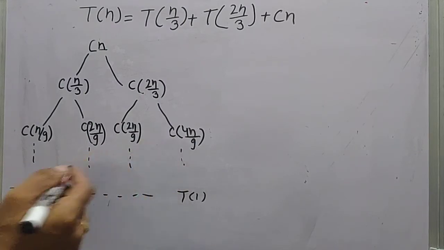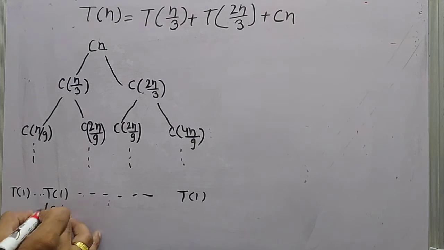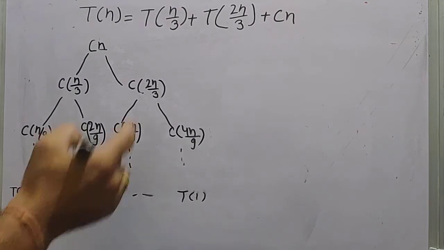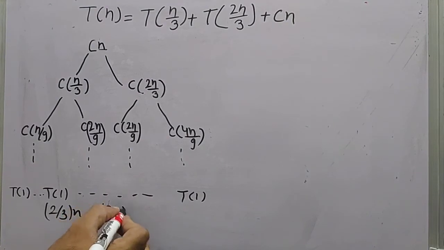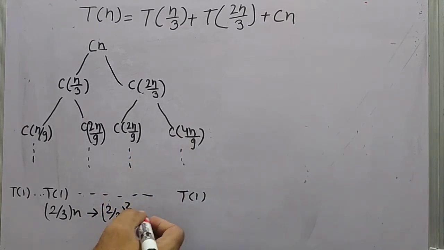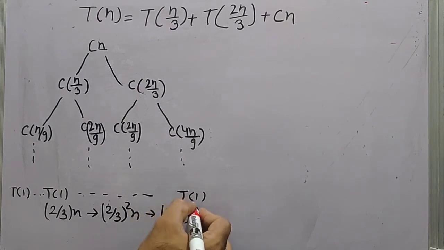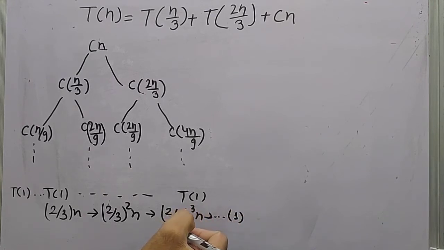Okay, so the longest path will be 2 by 3 n, then next level 2 by 3 squared n, it means 4 by 9, then 2 by 3 cubed n, okay, and we will reach up to 1. This will be the longest path in this tree.